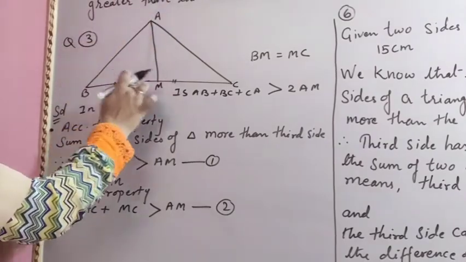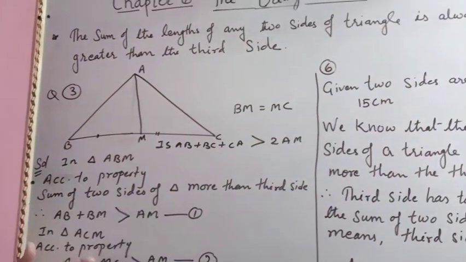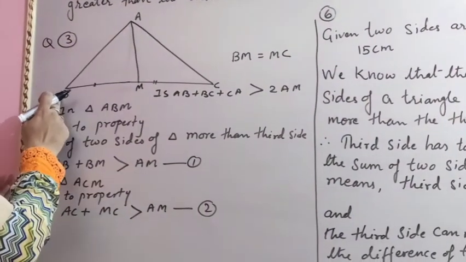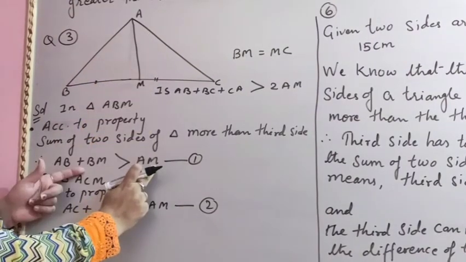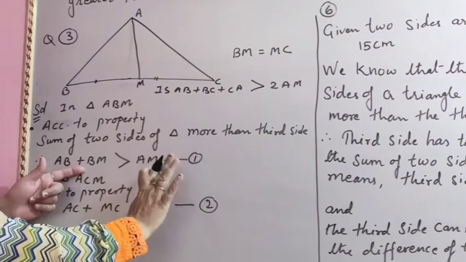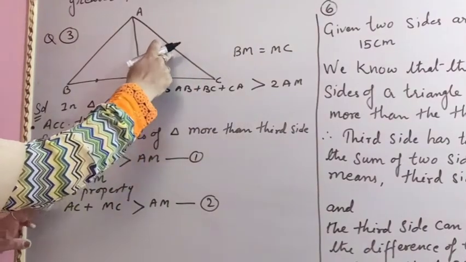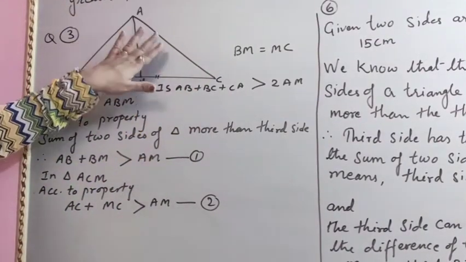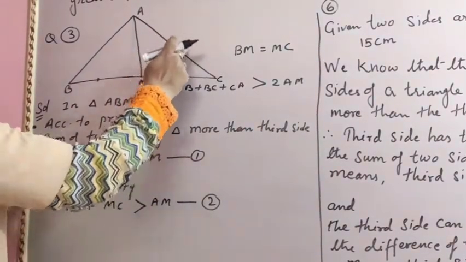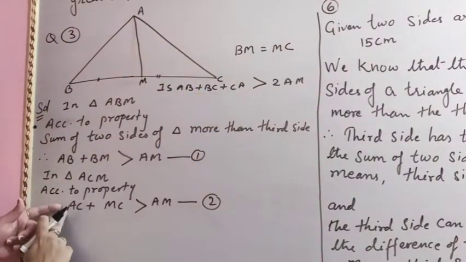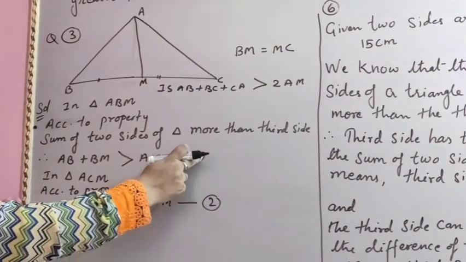It is ABM. So in this triangle, according to the property, the sum of two sides is always more than the third side. We will add two sides AB and BM. So AB plus BM is more than the third side AM. Now give it number 1 and leave it here. Now take another triangle, the triangle ACM. In this triangle, again according to this property, the sum of two sides is always more than the third side. So we will take these two sides AC and MC. The sum of AC and MC is more than the third side AM. Now this is number 1 and this is number 2.